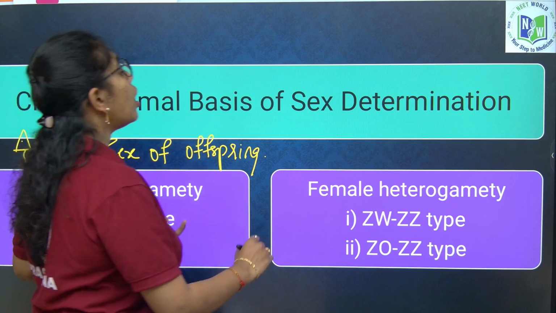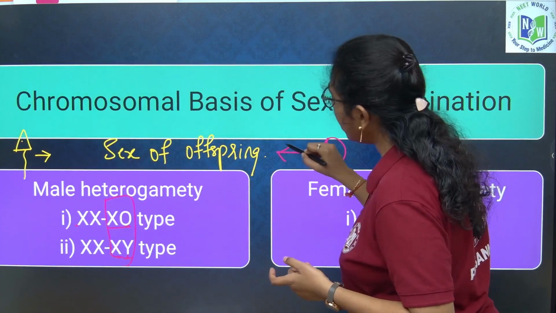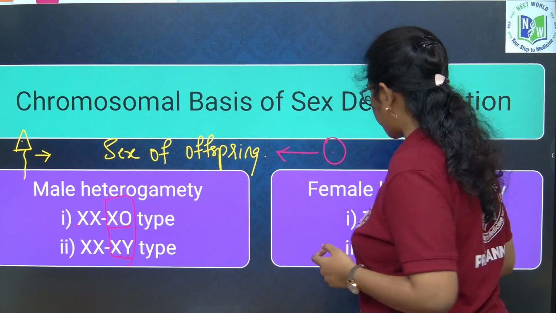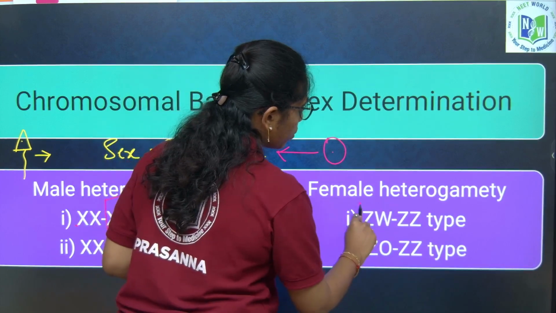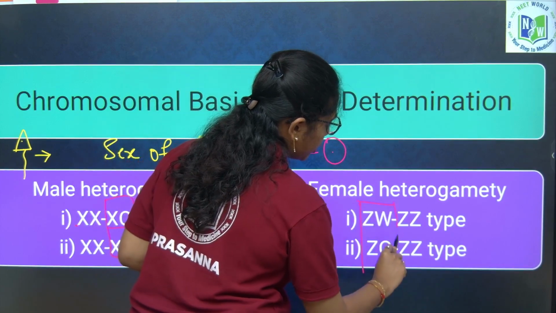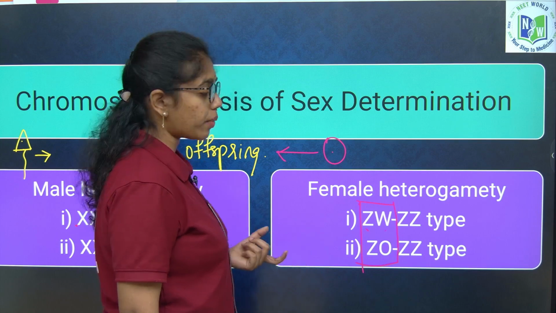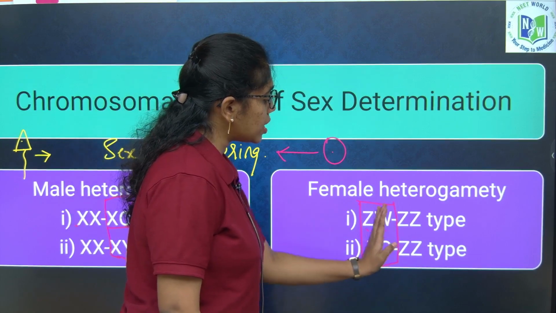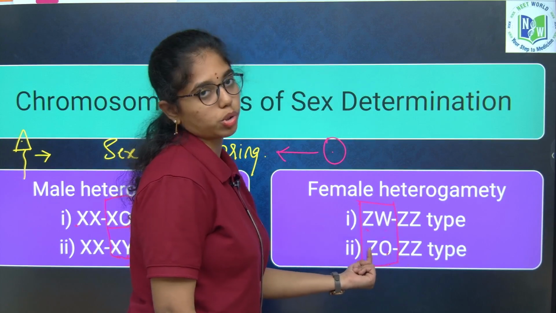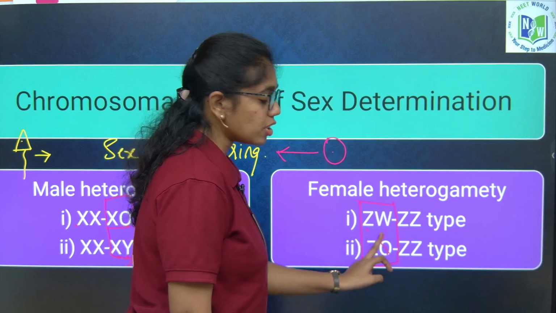And if the ovum or egg is responsible for the sex or gender of the offspring, then it is said to be female heterogamety. It is of two types again, ZW and ZO. In ZW, two different types of gametes are produced, heterogametic, and in ZO, one chromosome is not produced, only one chromosome is produced. One chromosome is absent, that is why we mark it as O.